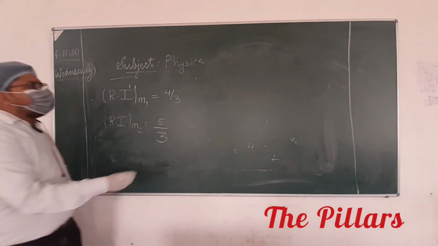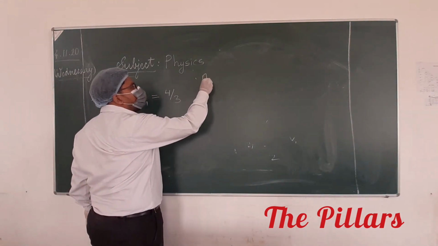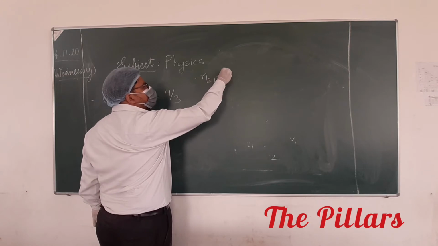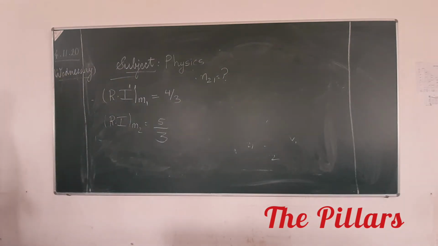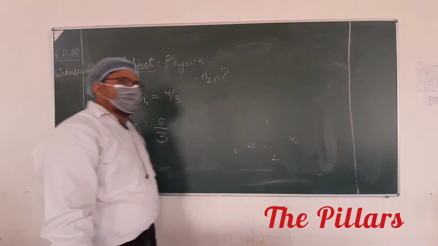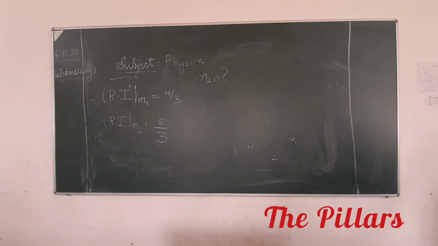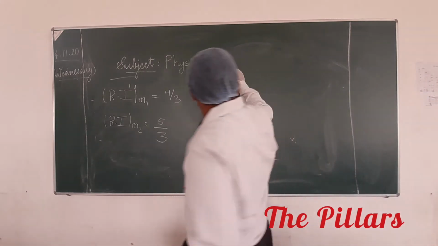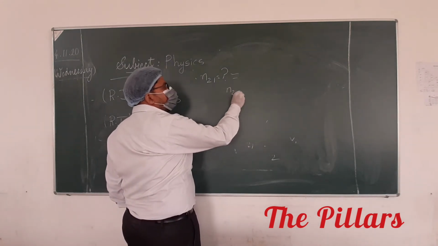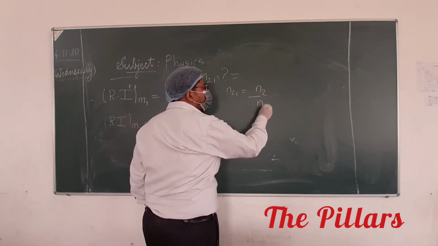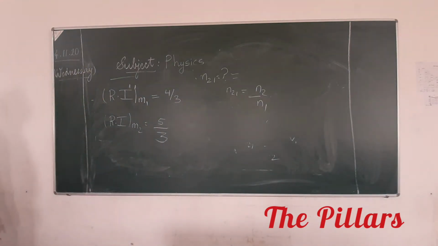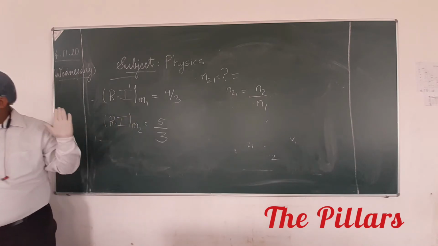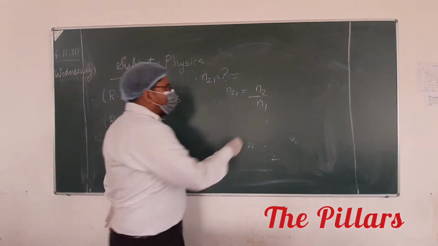If I ask you what will be the refractive index of medium 2 with respect to 1, this is my question. N21 will be equal to N2 upon N1. It means N21 will be equal to the absolute refractive index of medium 2 upon the absolute refractive index of medium 1. So it will be 5 by 3 upon 4 by 3.